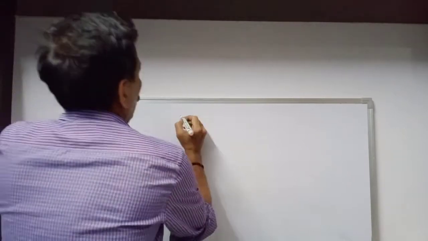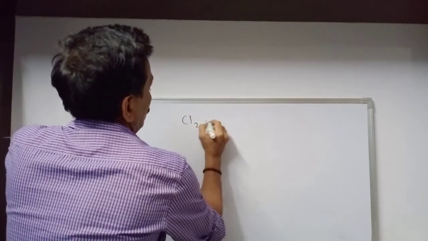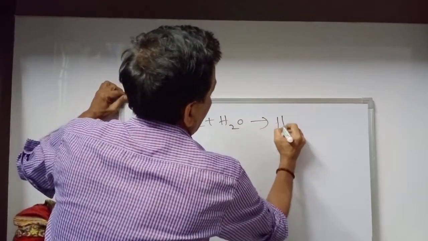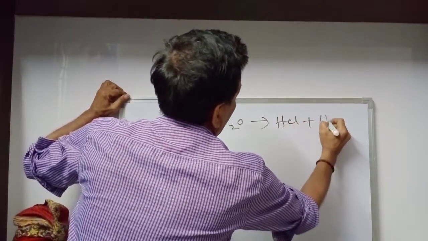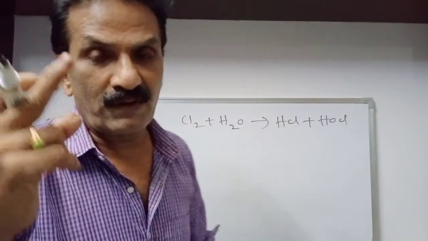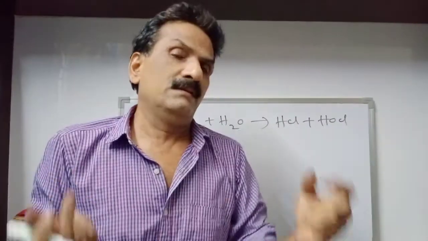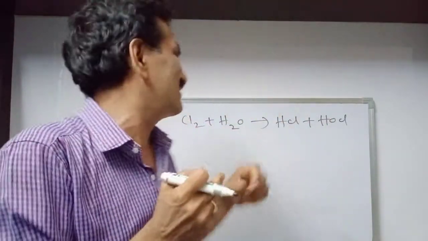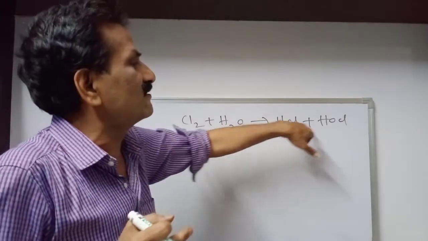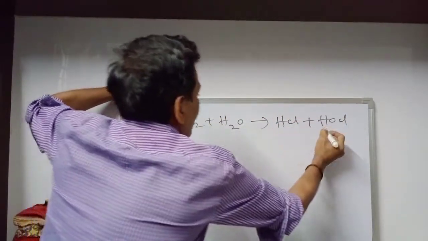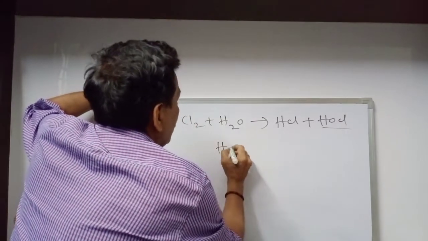Next, chlorine. Chlorine reacting with water, we get hydrogen chloride and hypochlorous acid. This is also one of the 2 marks questions in IPE on 17th group elements. Chlorine reacting with water gives HCl and HOCl, hydrogen chloride and hypochlorous acid.